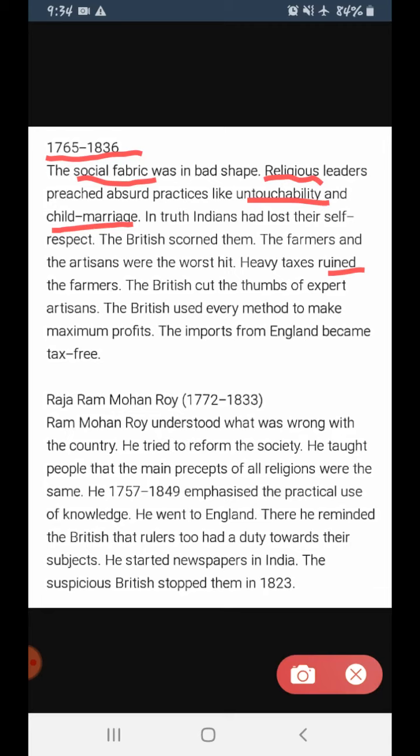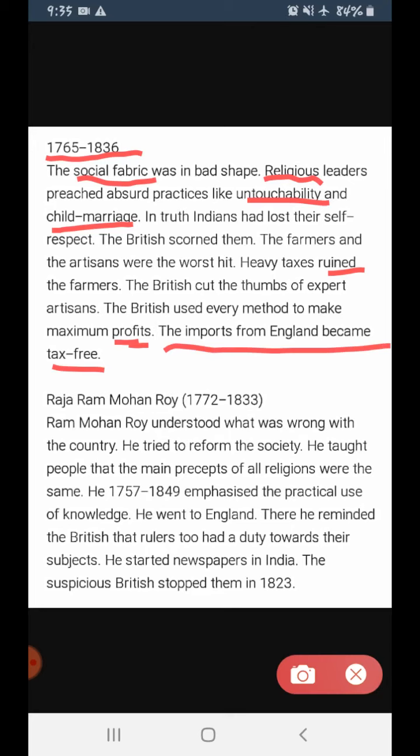Clear? Next, the British used every method to make maximum profits. So this was the thing that the British needed most, profits. The British used every method, they tried each and everything, every way to make maximum profits. So what did they do? The imports from England became tax free. So this was the main thing.